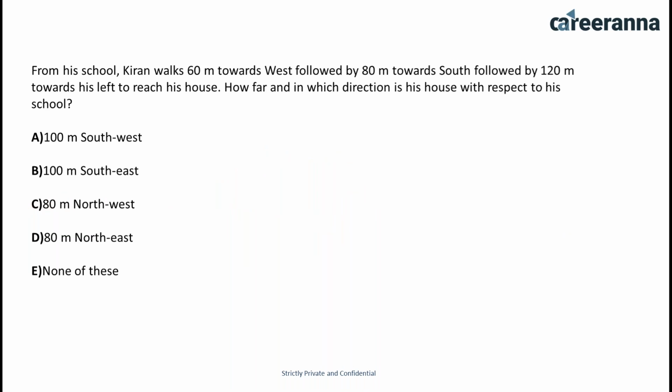From his school, Kiran walks 60 meters toward west, followed by 80 meters towards south, followed by 120 meters towards his left to reach his house. How far and in which direction is his house with respect to his school?